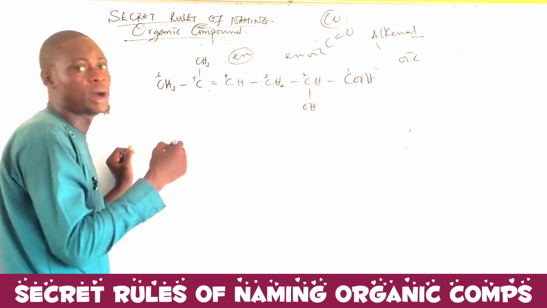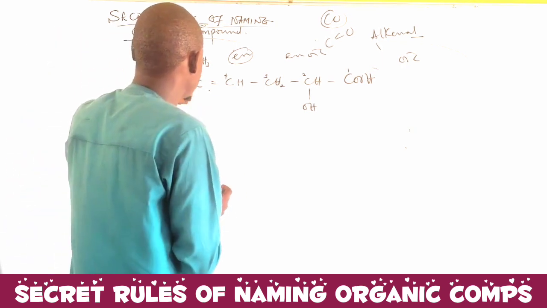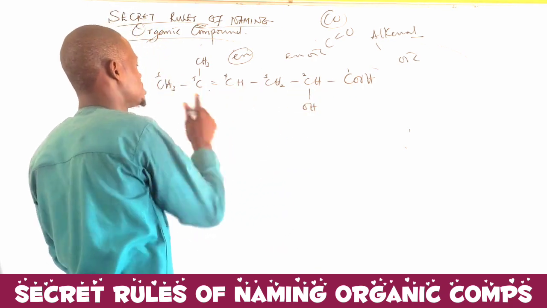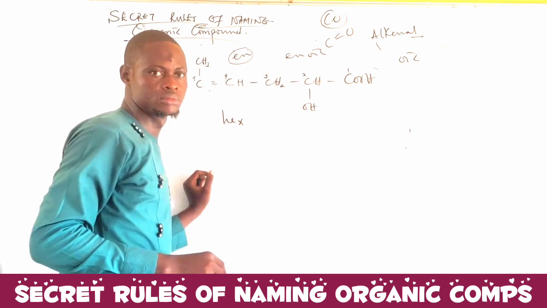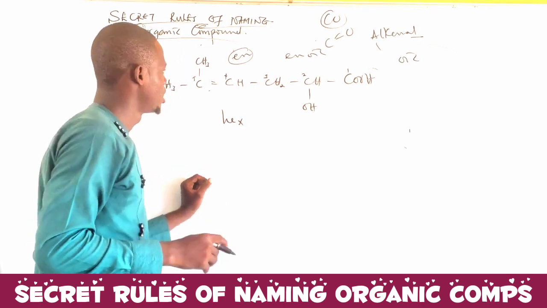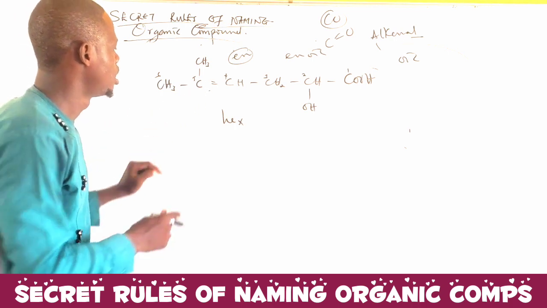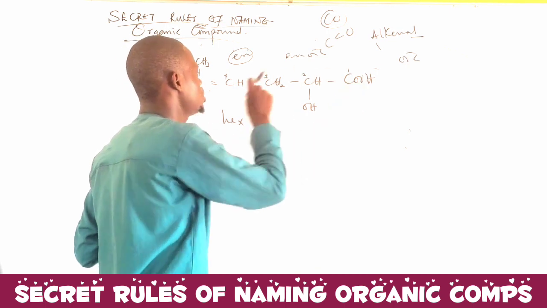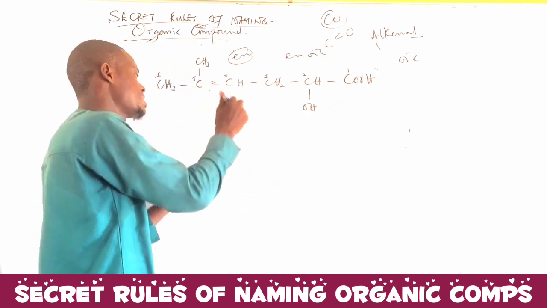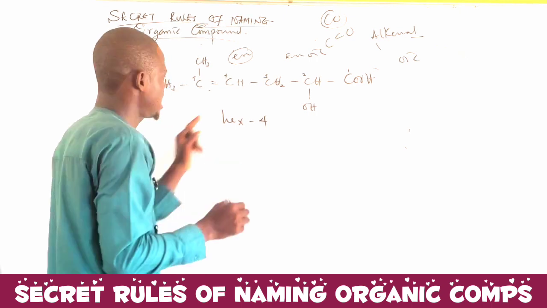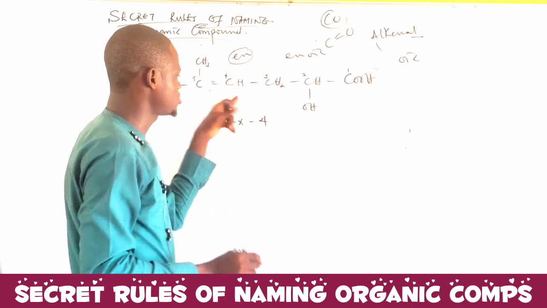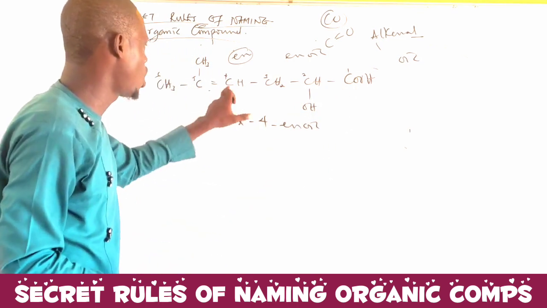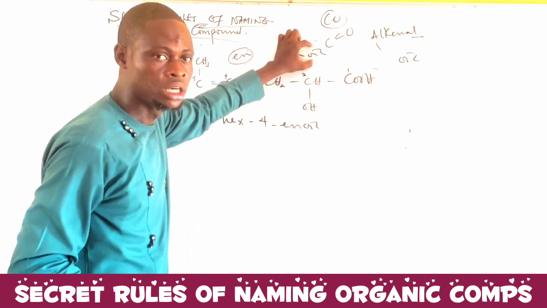What is the general name? 1, 2, 3, 4, 5, 6. That is hex. Now, the double bond is found on carbon 4, right? That is hex 4. Hex 4 en-oic. Don't forget I said it's going to be en-oic.